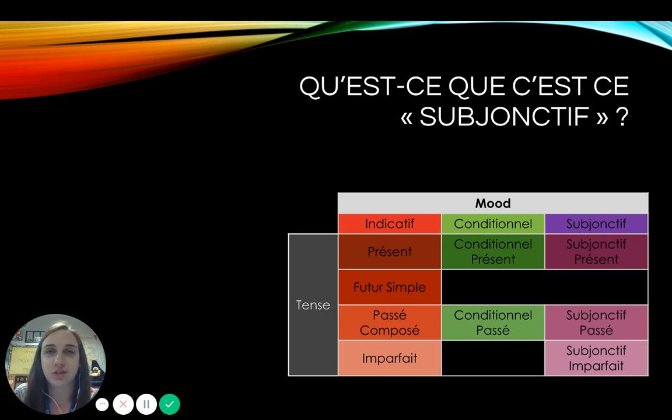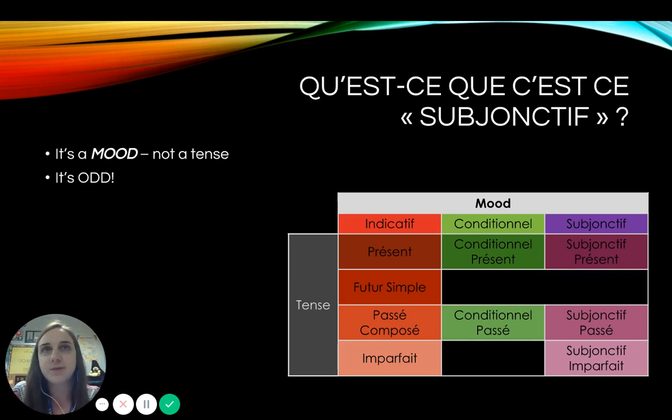Conditionnel is conditional. So this is what would happen, or what would have happened for conditionnel passé, if some other requirements were met. And then we have the subjonctif. We have this subjunctive mood, which really shows doubt, is kind of the very basics of what is subjunctive. There are different tenses in subjunctive, but we're just doing subjonctif au présent. So knowing that it is a mood and not really a tense of verb is important to remember.